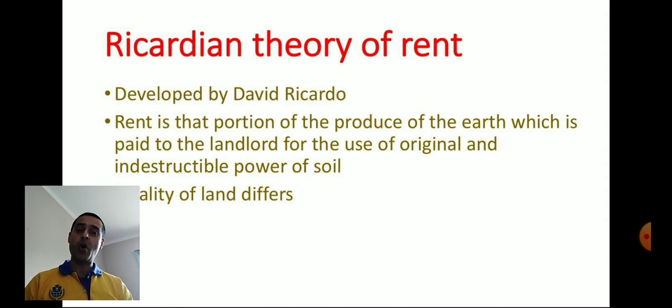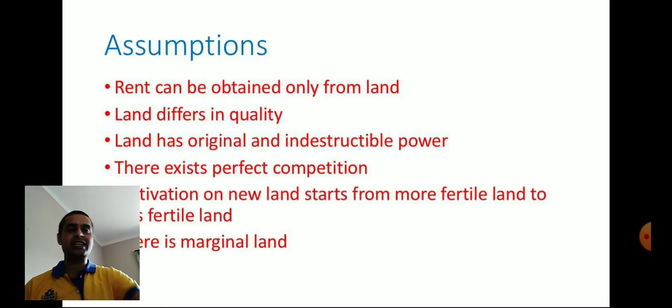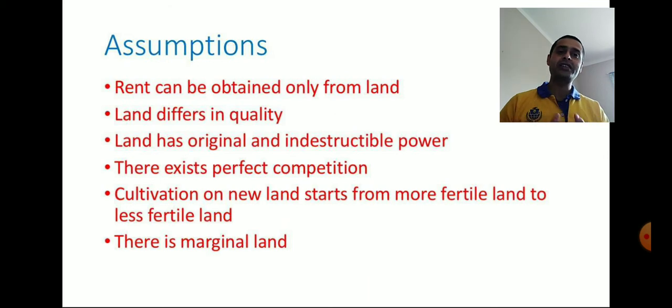After the statement is over, we now have some assumptions. Talking about the assumptions of Ricardian theory of rent, here I have mentioned some major assumptions. Let us discuss them one by one in short. The very first assumption is that rent can be obtained only from land. One of the major conditions of Ricardian theory of rent is that rent can be obtained only from land, and land is used just for agricultural purpose. Make sure of this.